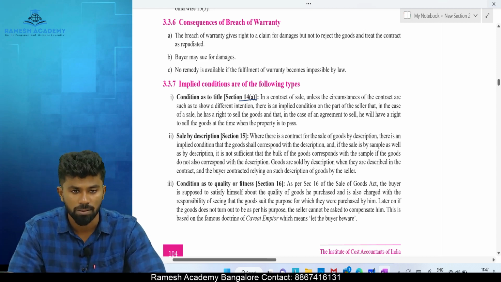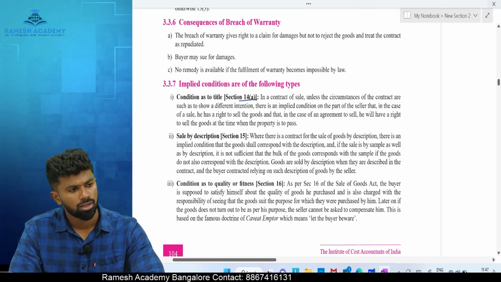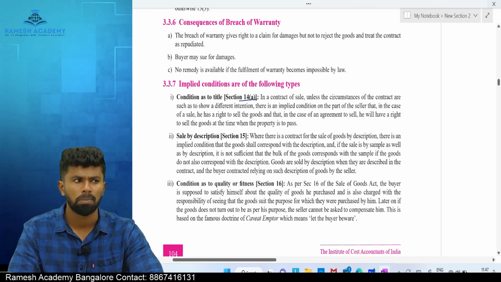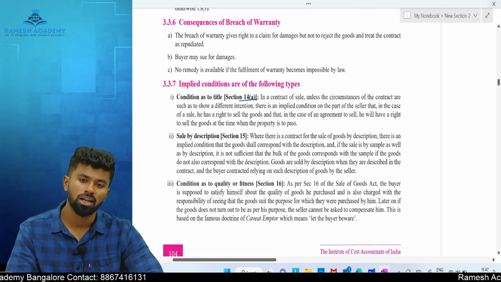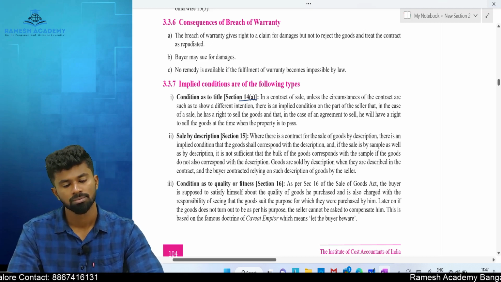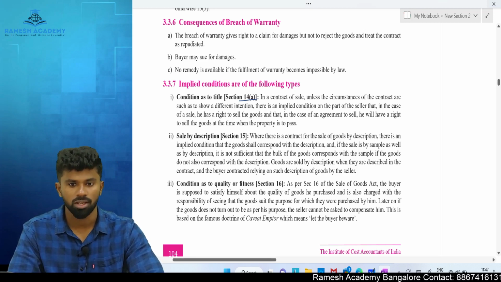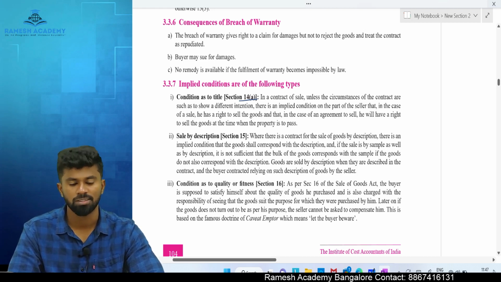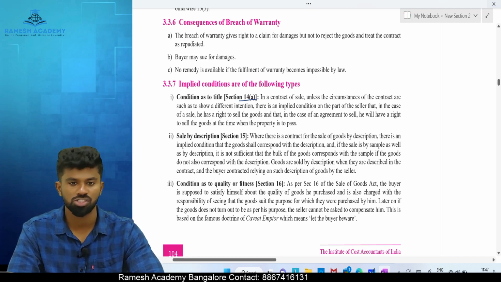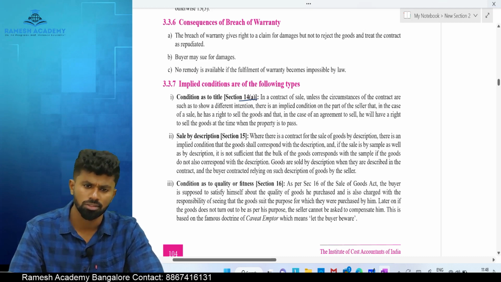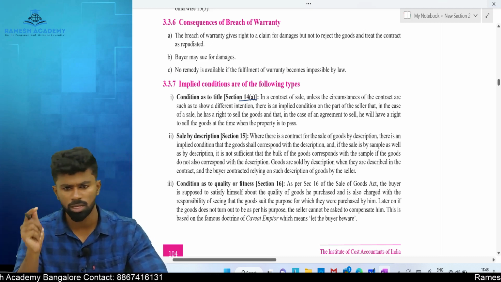Okay, I'll give one more example for this. Let's say I'm a normal trader. Can I sell milk by using the brand name called Nandini? Why no? Because it is a registered trademark, correct? Yes. Nandini is a registered trademark. I can't use the trademark. It's a violation of their right. They have a right. I don't have a right to use the name called Nandini.